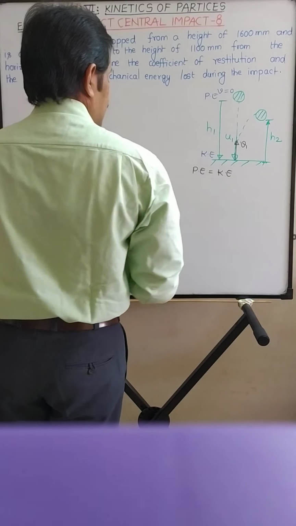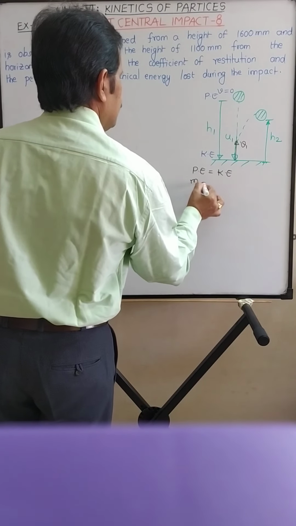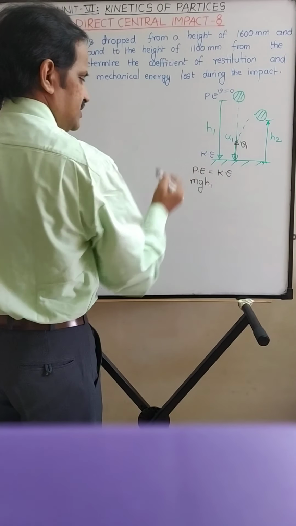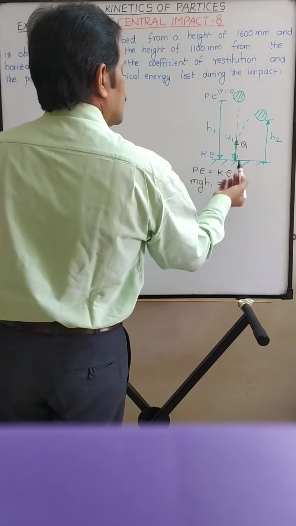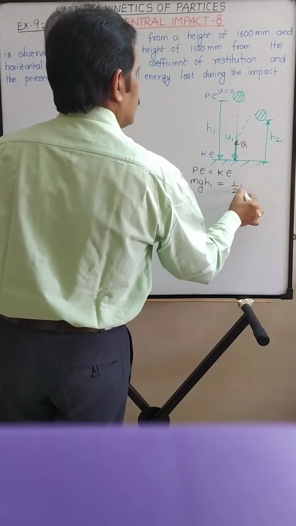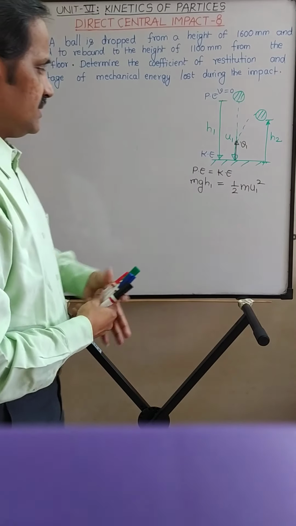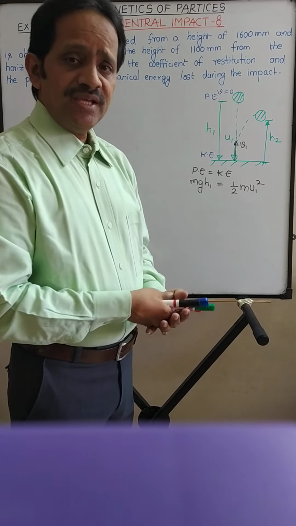So the potential energy is mg h1, h1 is the height, equal to the kinetic energy, half m u1 square. u1 is the velocity of the ball before impact.